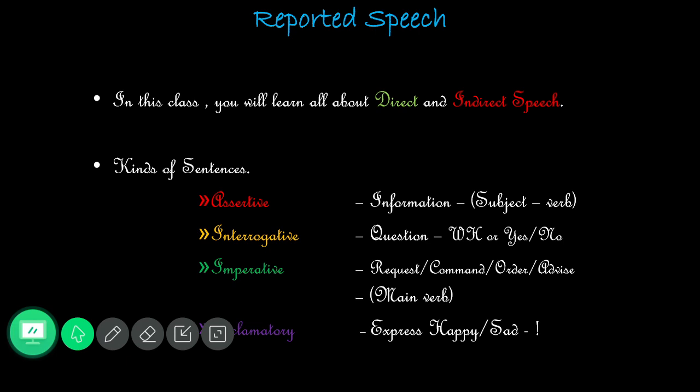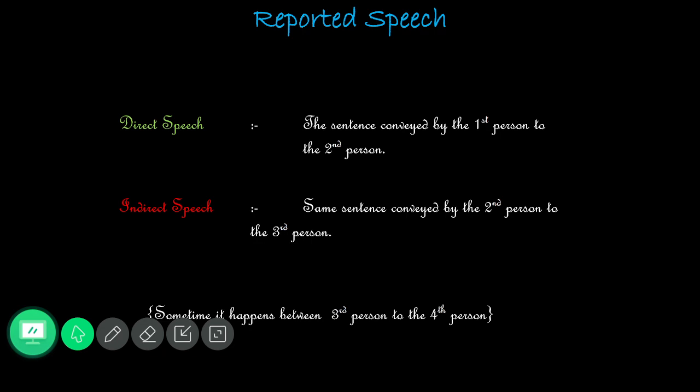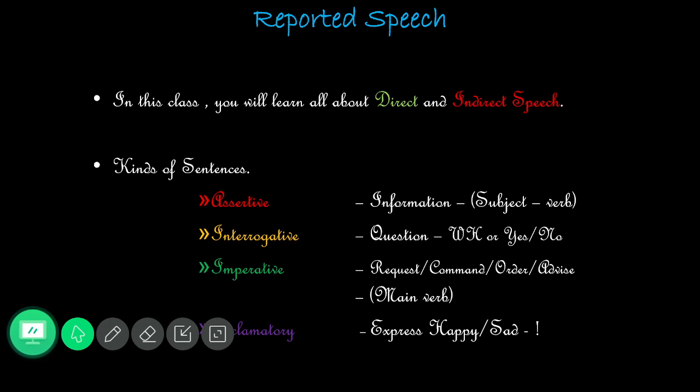And the next to that we should remember what is direct and what is indirect sentence. Direct sentence means, you should consider that it may be assertive or interrogative or imperative or exclamative, for all four sentences, the sentence is conveyed by the first person to the second person. Indirect, same sentence. Here I have written what, my dear? Same sentences, right? Say yes or no.